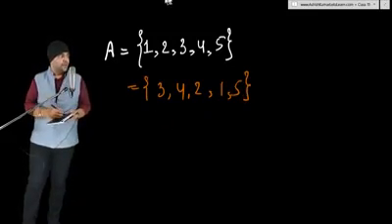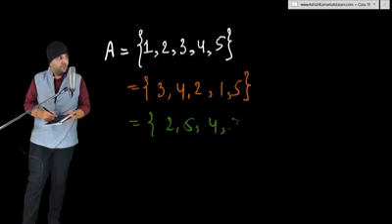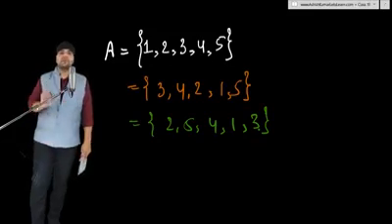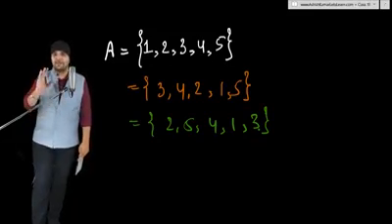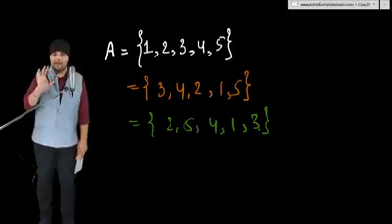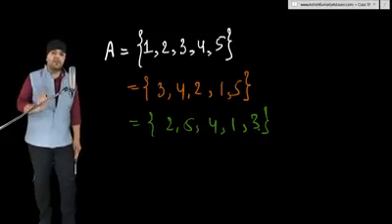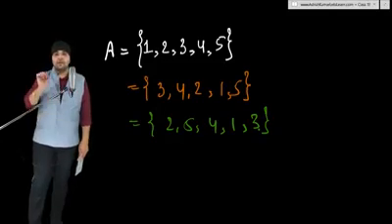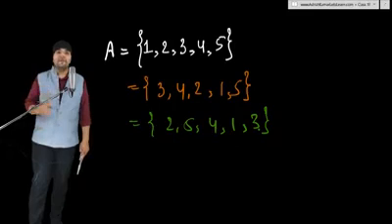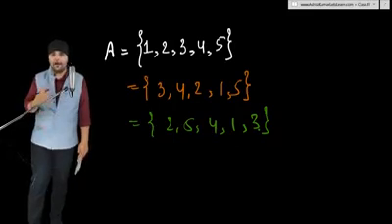Or you can also write 2, 5, 4, 1, 3. This also represents the same set, the set of first 5 natural numbers. So the first most important point about roster form is the order of elements doesn't matter. What matters is the overall collection. The second most important point about roster form is no element should be repeated. In other words, repetition of elements is not allowed in roster form.